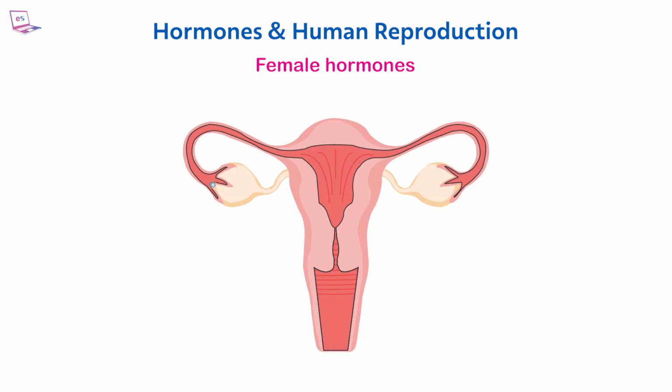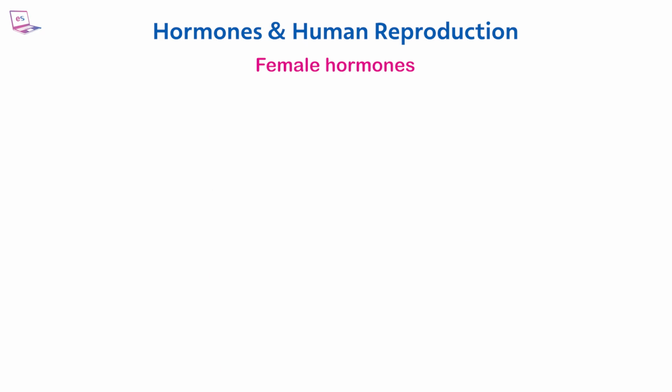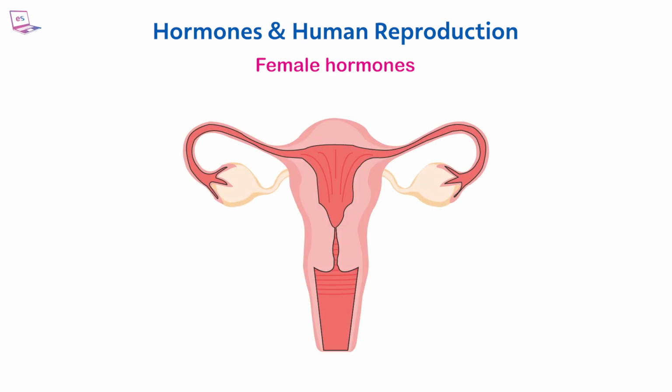Ovulation is the process by which a mature egg is released from the ovary. For most women, this process happens 2 weeks before the first day of their period. If the egg is fertilized, it will result in pregnancy. If the egg is not fertilized, the uterus lining breaks down and results in the discharge of blood and tissue from the uterus through the vagina, known as menstruation, or a period.